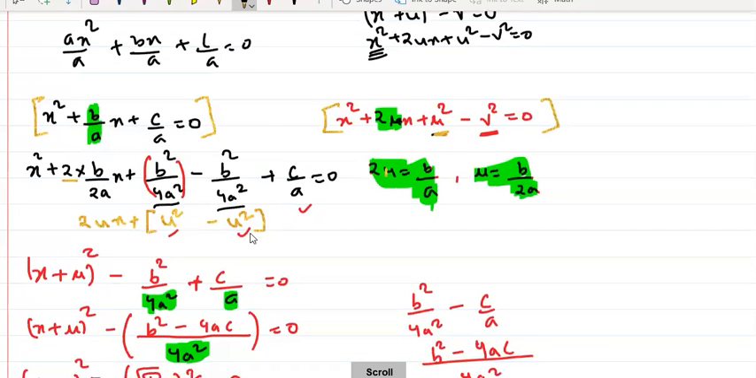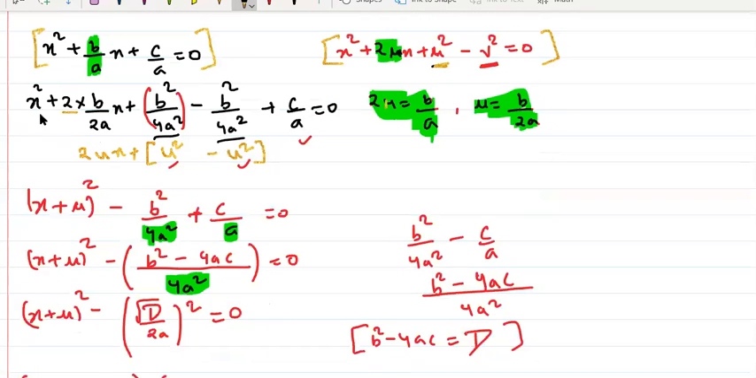Now, if you see this, I can get x square plus 2ux plus u square, which is x plus u whole square, minus this whole term, b square by 4a square minus c by a. So I'll take the LCM over here, take minus common, and I'll get something like this: b square minus 4ac by 4a square. So it seems like this is a very big term, so I should reduce it. I'll write b square minus 4ac. This is 4, this is not 9.